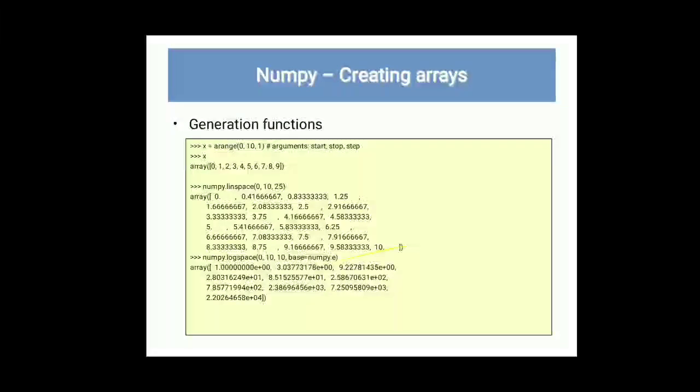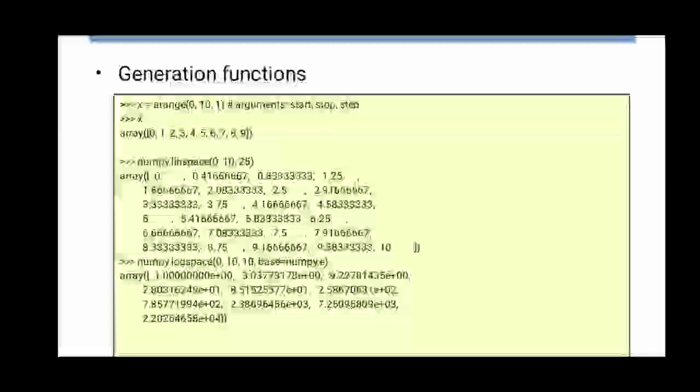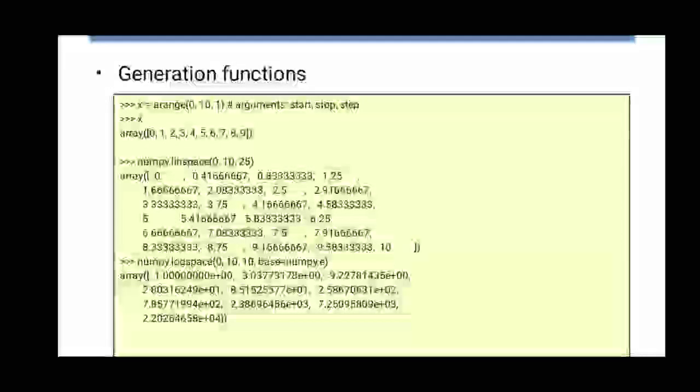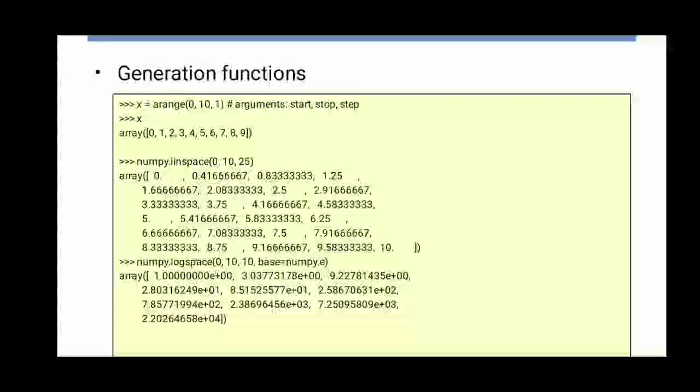Next one, generation functions. So x is equal to arange 0 comma 1. We have seen this in a for loop also, where we use the range function. So this is the use of the arange function. See the arguments: start, stop, step. We have displayed the table of 2, in which we wrote 0 comma 11 comma 1. 0 indicates the start position, the second indicates the end position, and the last indicates the step. So it will create an array from element 0 to 9.